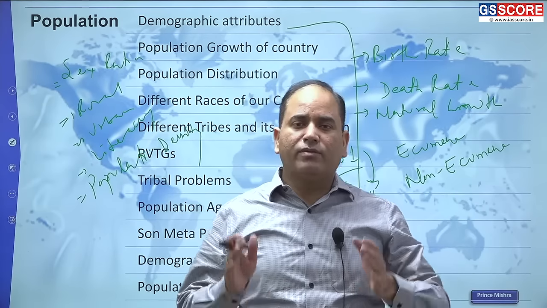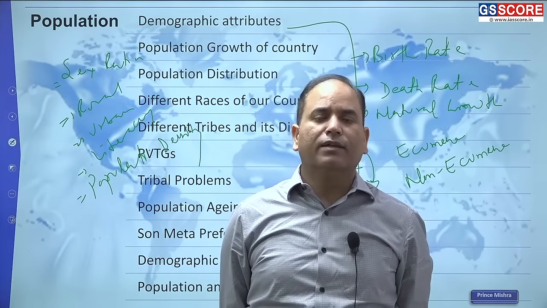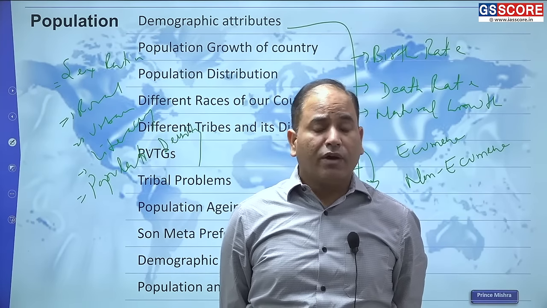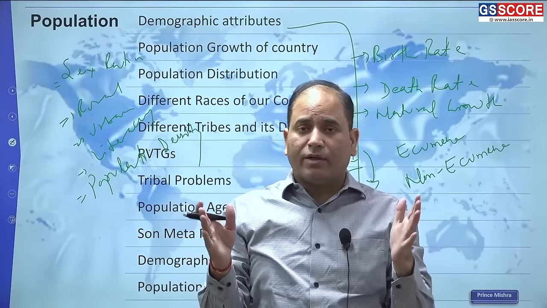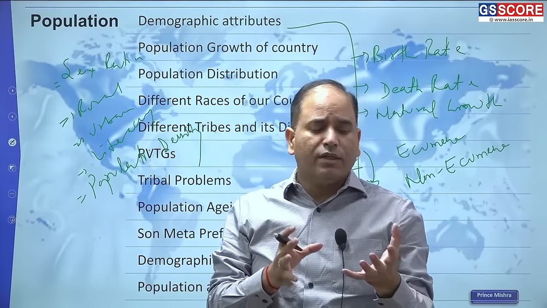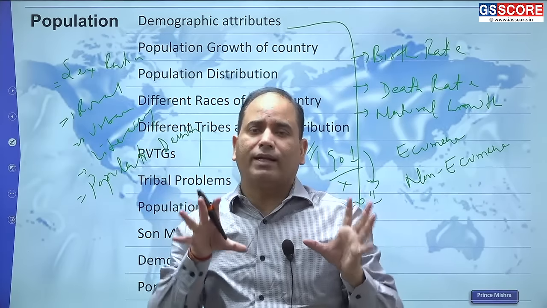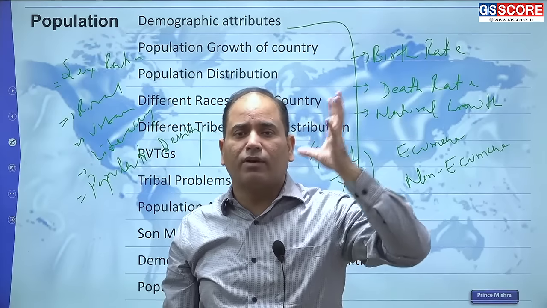Then the population distribution. India has 1.3 billion population, but this 1.3 billion is not equally distributed. Not only in India, even throughout the world, where we have around 7 billion population, this 7 billion is mainly distributed in some pockets, like South Asia, East Asia and North America.